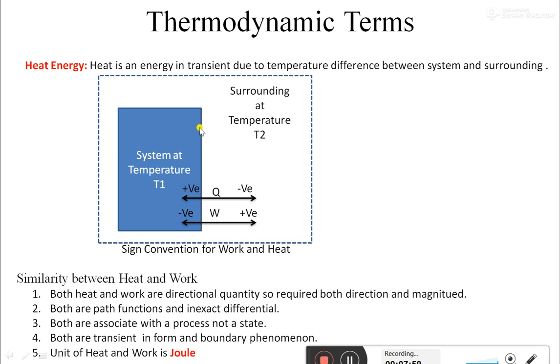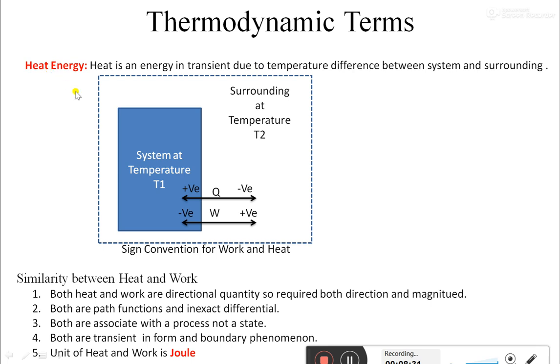As soon as both system and surrounding reach the same temperature, it is gone. That's why it is transient. It appears only for a while, as long as a temperature difference is there. As soon as both temperatures reach the same level, it won't be there. So heat energy is transient, due to the temperature difference between system and surrounding. It is governed just by temperature difference. So you have to remember that.